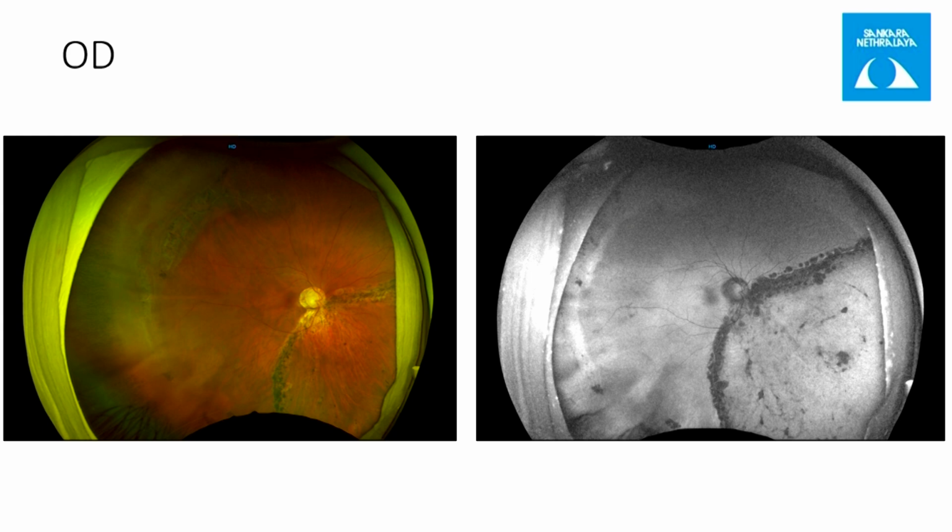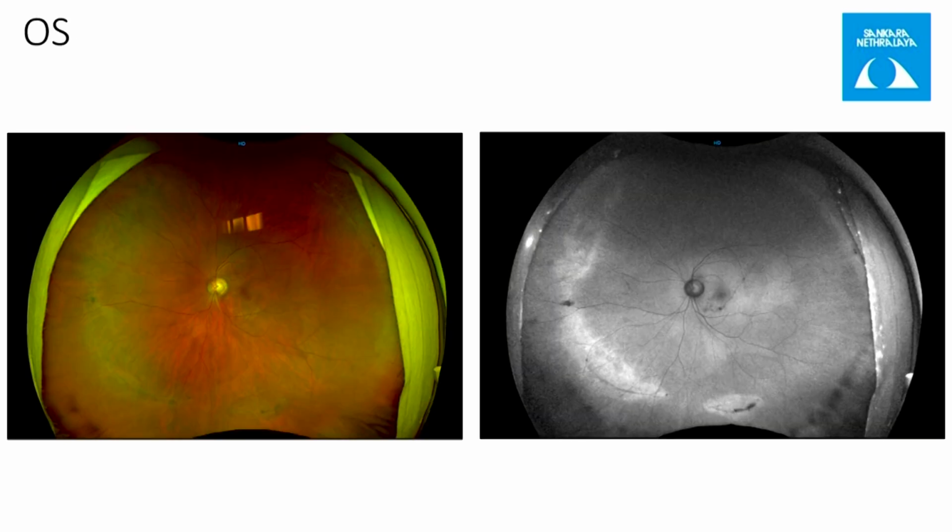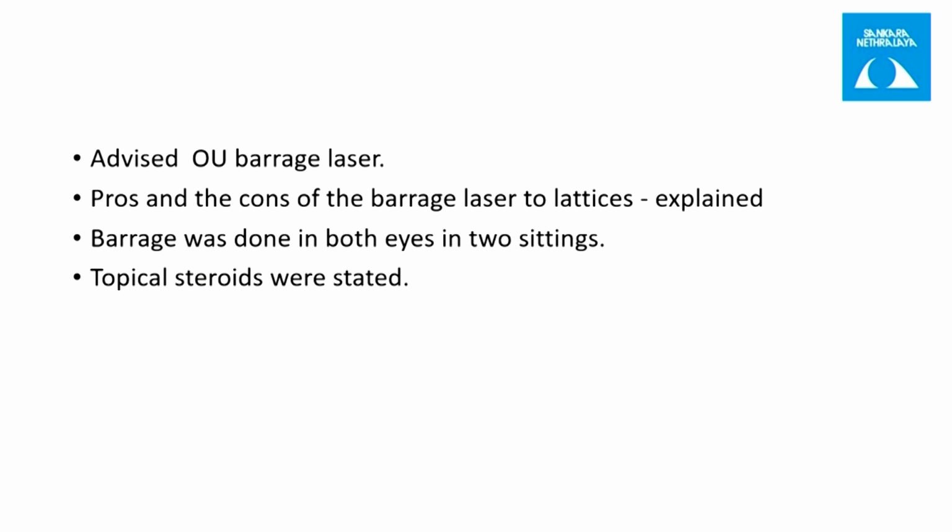Here we can see a spontaneously attached retina in the left eye. Again, there was lattice in almost three quadrants and a myopic fundus. Looking at his fundus, he was advised barrage laser in both the eyes.